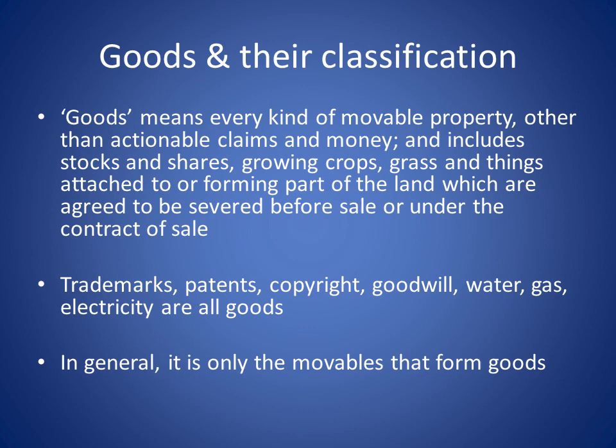Second, trademarks, patents, copyrights, goodwill, water, gas, electricity are all goods. In general, it is only the movable that form goods. That is, whichever is movable, which can be moved from one place to another place, is called a good. So, immovable property will not be called a good because it cannot be moved.